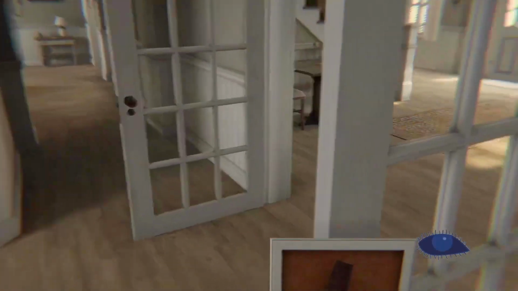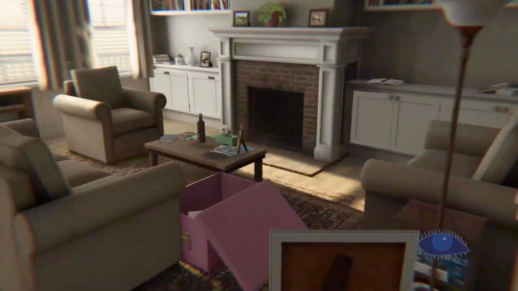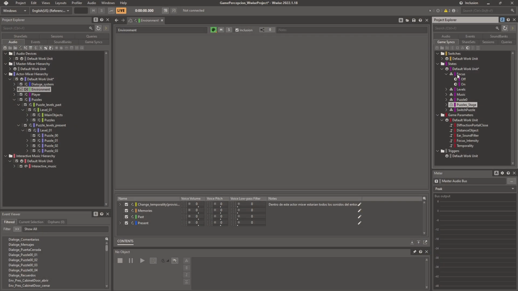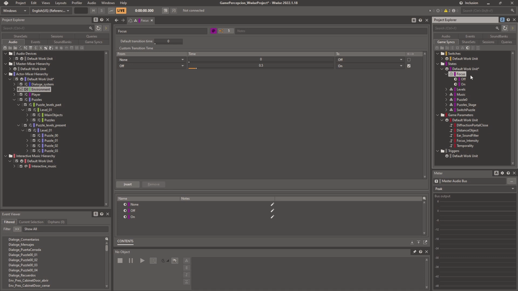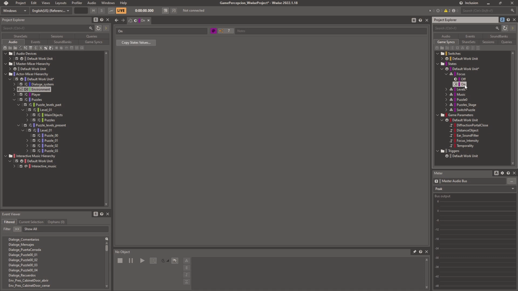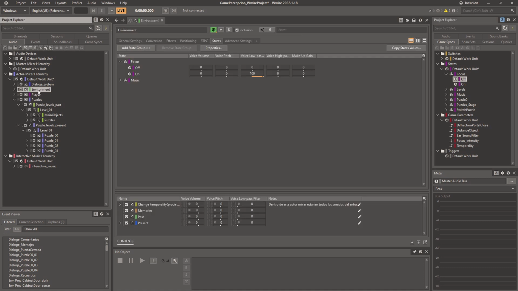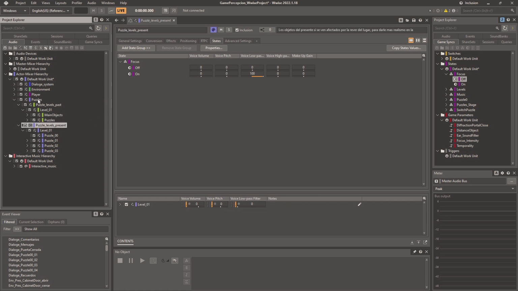So, to make global changes across all these sounds, I decided to control them using states. I created a state group connected to the core gameplay mechanics called focus, with two states, a state on and a state off. This controls the volume of the environment and puzzle container. When focus is on, the environment container is muted and the puzzle container becomes audible, and the other way around when focus is off.